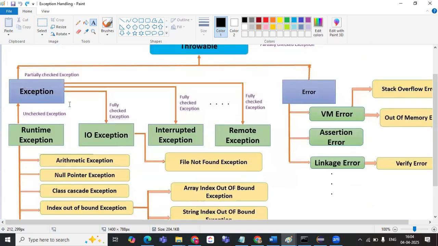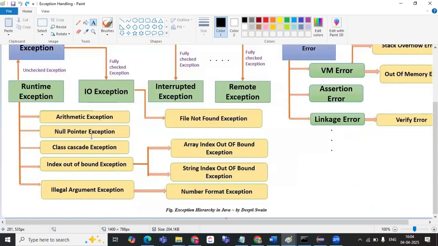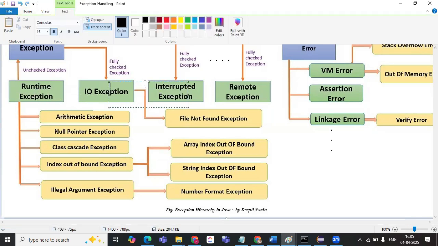ArithmeticException, NullPointerException, ClassCastException, IndexOutOfBoundsException, IllegalArgumentException: all these different exceptions come under RuntimeException. FileNotFoundException and the like come under IOException. InterruptedException and RemoteException: we will not get RemoteException much in testing scripts, but we will get these three: IOException, RuntimeException and InterruptedException.